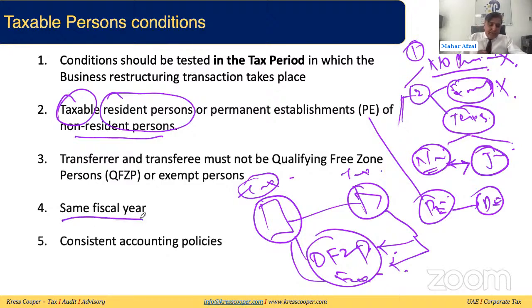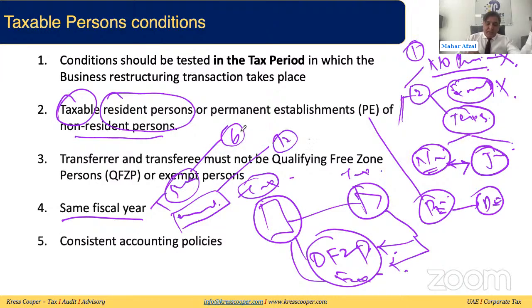Same fiscal year. Whenever we are asking about the same fiscal year, two things are very important: start date and end date. It has been written in the guide. It doesn't matter what the start date of the fiscal year is. The important thing is both of the parties have the same ending of the financial year. Might be one party has a fiscal year of 6 months, the other party has a fiscal year of 12 months. When this 6 months is starting, when this 12 months is starting, is not relevant. The important thing is both are ending on the same date. If both are ending on the same date, then we'll assume they have the same ending of the fiscal year.